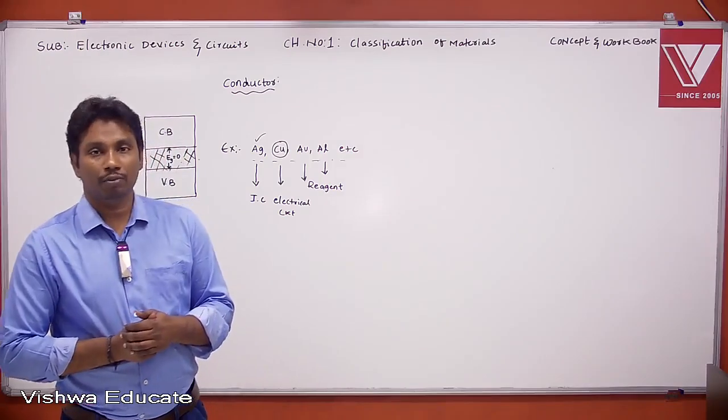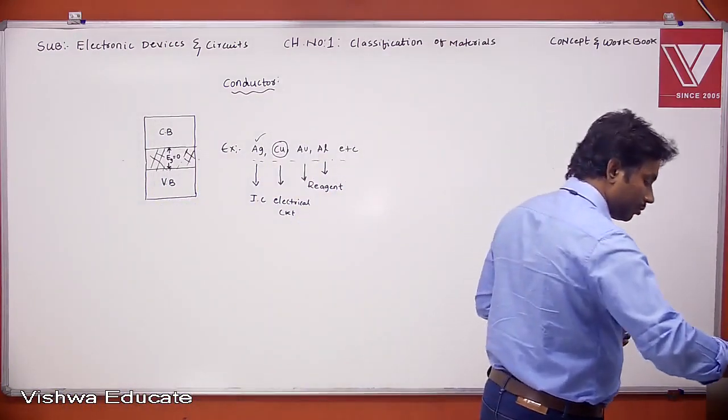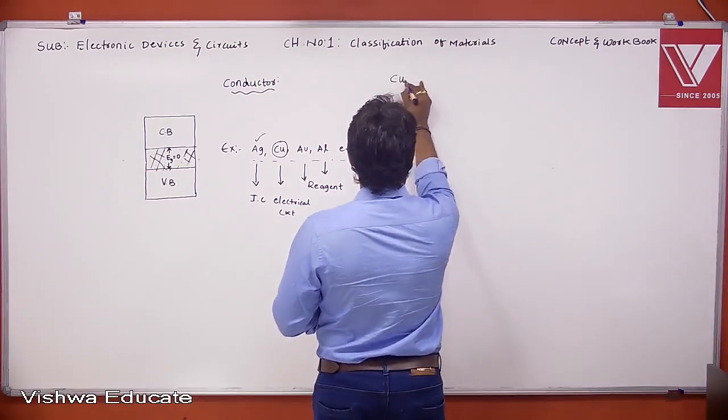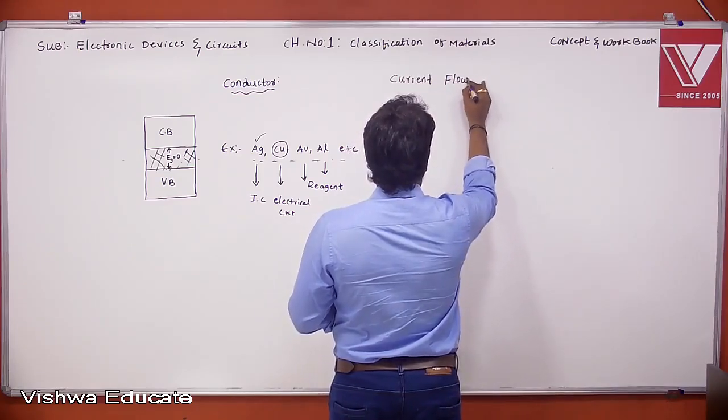And the next topic, current flow in a conductor.